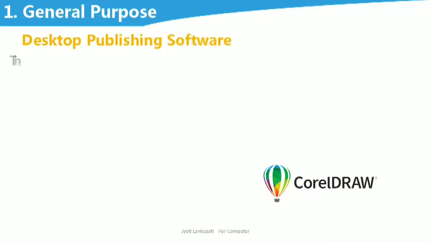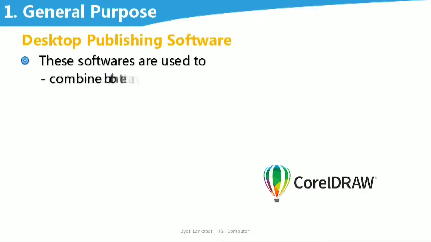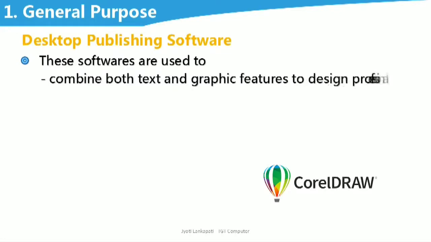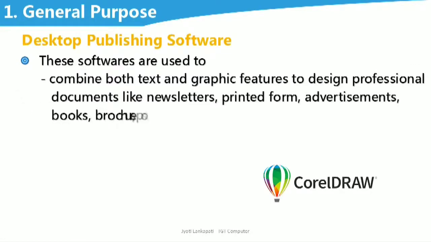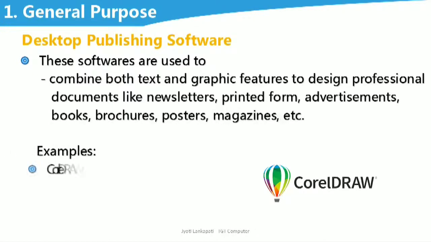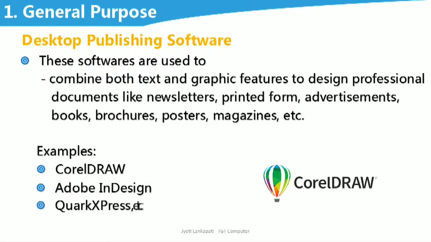Now let's see the desktop publishing software. These softwares are used to combine both text and graphics features to design professional documents like newsletters, printed forms, advertisements, books, brochures, posters, magazines, etc. So magazine companies use CorelDRAW. Examples are CorelDRAW, Adobe InDesign, QuarkXPress, etc. These are desktop publishing software.